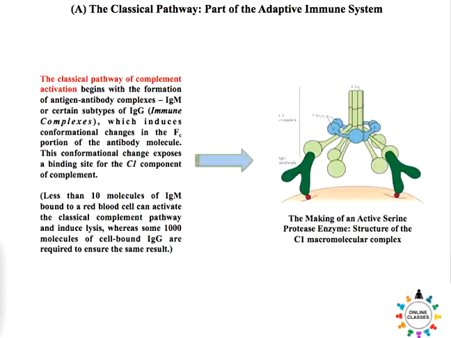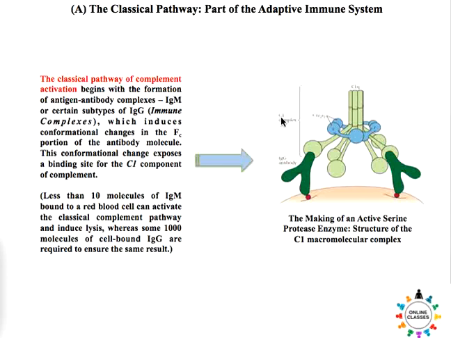Now let us discuss in greater detail the classical pathway of the complement system. The classical pathway is a part of the adaptive immune system because it can recognize the antigen-antibody complex, and as you know, antibodies or immunoglobulins are the products of the humoral immune system, which is adaptive. In the classical pathway of complement activation, it begins with the formation of antigen-antibody complexes, IgM or certain subtypes of IgG.